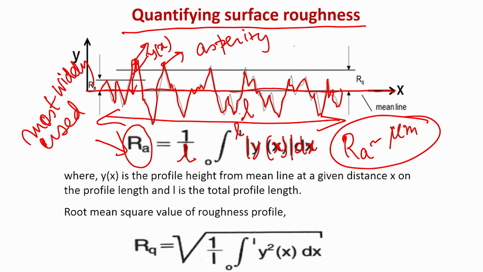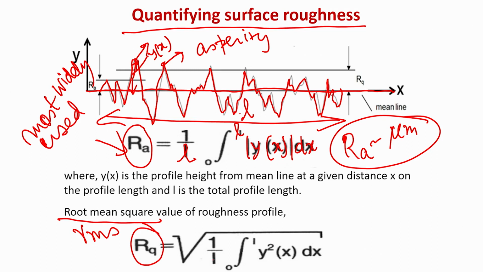If the Ra value goes to millimeters, that is an extremely rough surface, and it is not acceptable in most industrial applications. Ra values must be in the order of micrometer scale. The second one is the root mean square roughness, which is Rq. What is Rq?